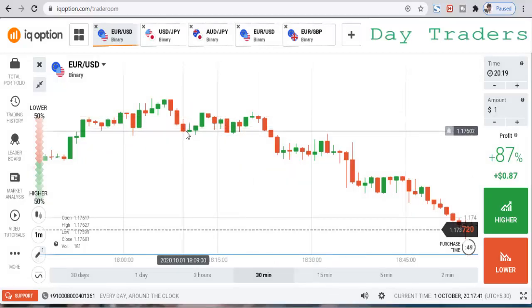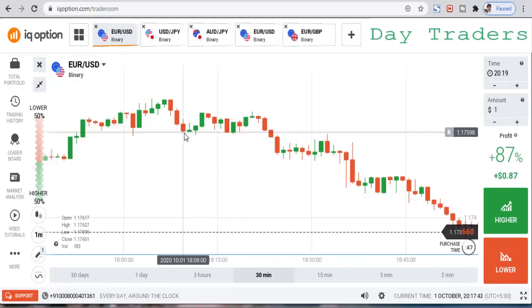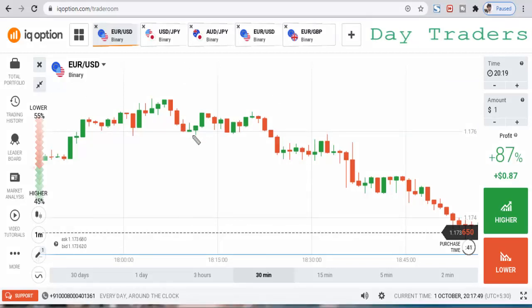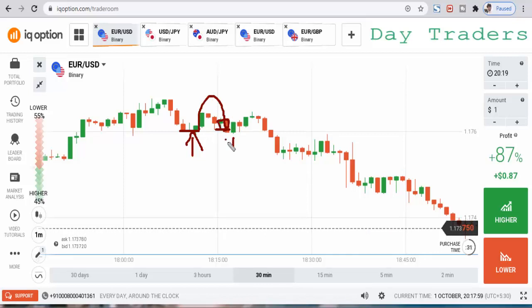There is no weakness in the sellers, still this is a very strong bearish candle. Again suddenly some buyers enter the market, so at this level some buyers are very interested in the market. So again this candle closes at the level, and you can place a higher option. This is a very strong level, so this level